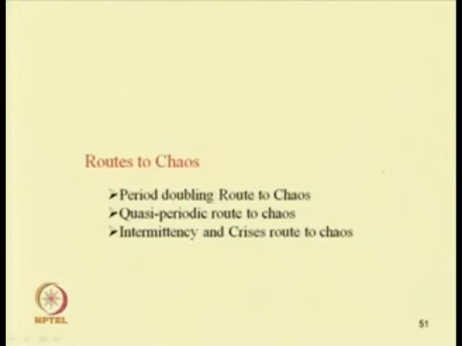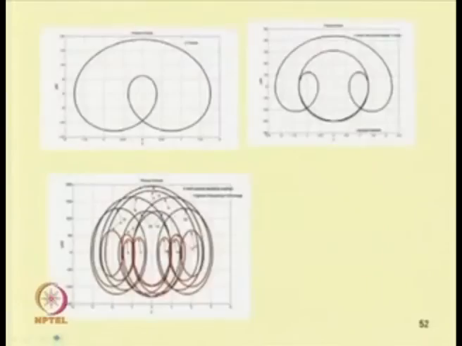Like the period doubling route to chaos, similarly a torus may double up to give rise to chaotic response. Also, it may break down to give rise to chaotic response. Intermittency and crisis are other routes to chaos. So, one can obtain chaos through these routes. By changing the control parameters, sometimes a period doubling leads to chaos. Those things we will see with the help of some examples.